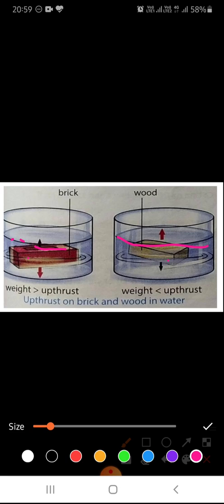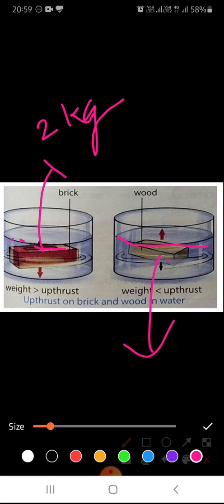Now this brick weighs 2 kg, and this wood block weighs 0.8 kg. Okay, now what will happen? See, both will displace the same volume of water, that is 1 liter. Hence both displace the same weight of water.